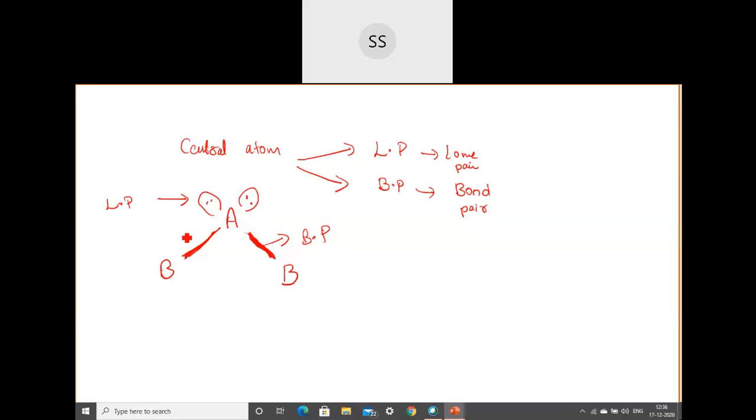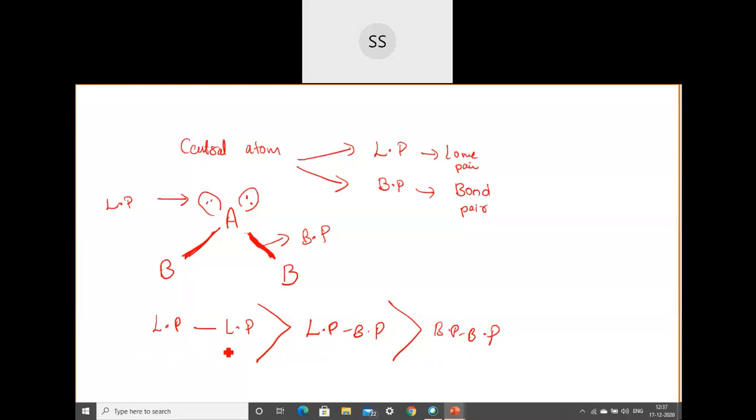So if I have to talk about the order, if two lone pairs are present, see, two lone pairs are there, two of them are held free, so they are the ones who will be giving us maximum repulsion. I'm talking about the repulsive order here. So the repulsive interaction between lone pair and lone pair will be highest. Then if there is a lone pair and one bond pair, this will be a little less, because one is a lone pair and the other one is a bond pair. So the amount of repulsion which they will cause will be a little less, and it will be very less when two bond pairs are present. So this actually helps us to tell about the geometrical shape.